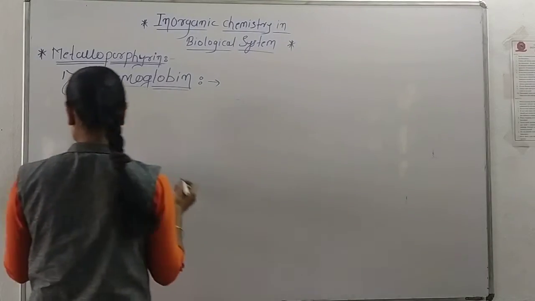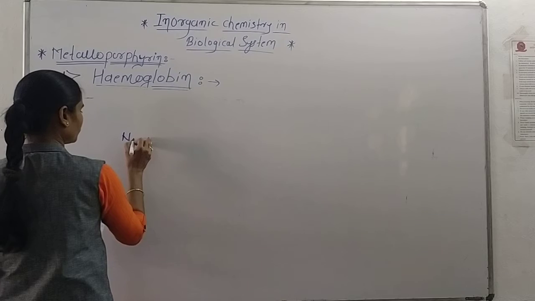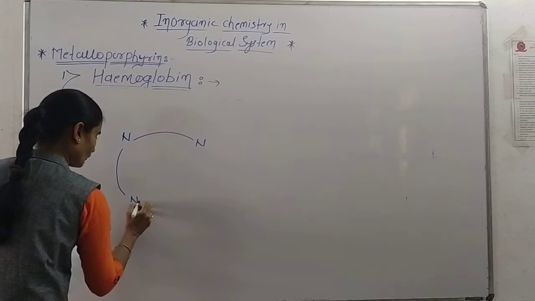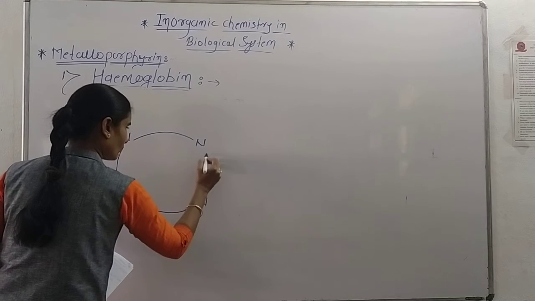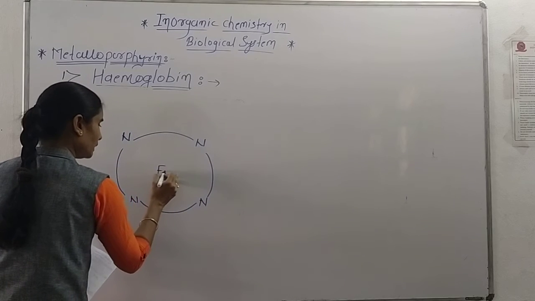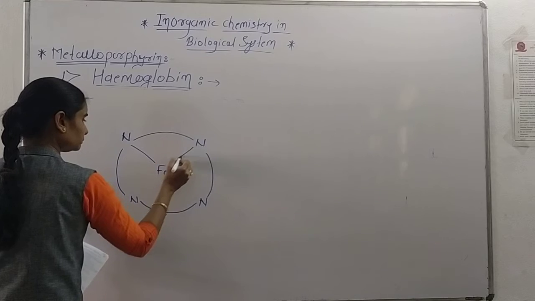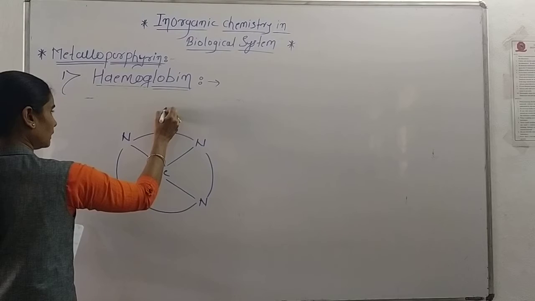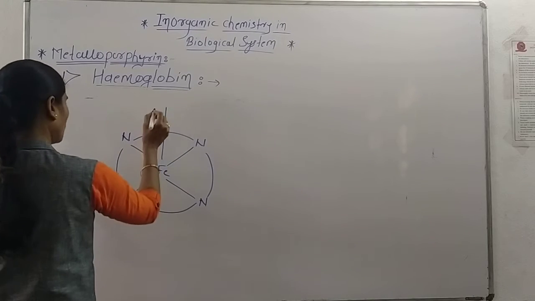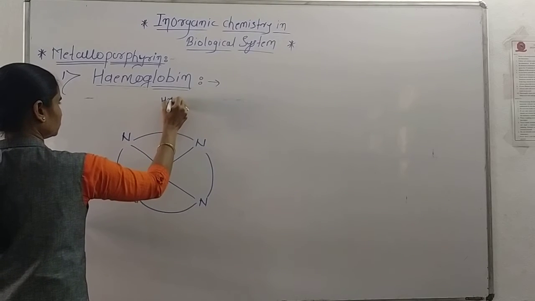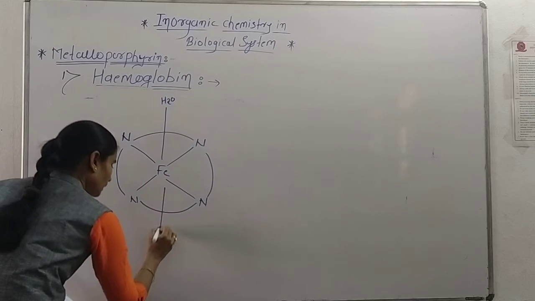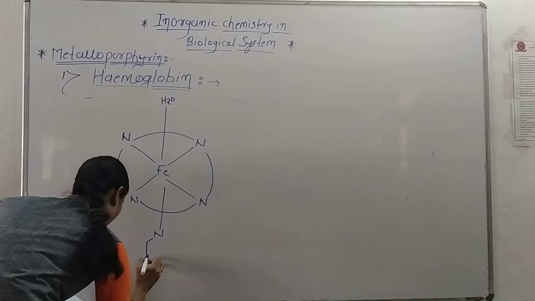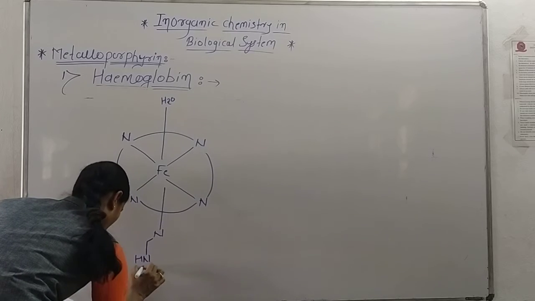Now listen. So this is the porphyrin ring. This is the position occupied by the water molecule, and here the histidine nitrogen of the amino acid is present, at the 6th position.